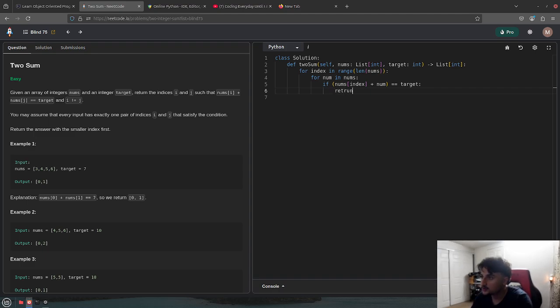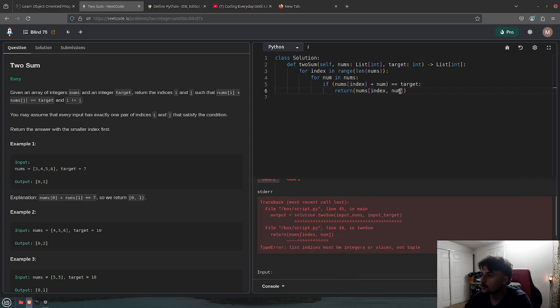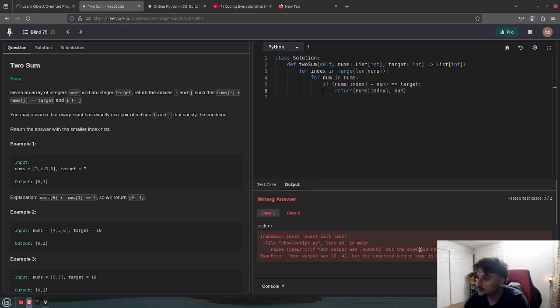We want to return the nums index. Holy moly, that's not what I wanted. The nums index and the num. Holy shit, I can't see my screen. Yeah. Holy moly. Oh shit. That shouldn't be what is happening. This has to be wrong.